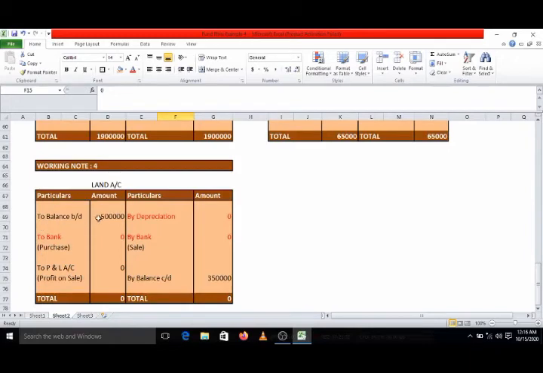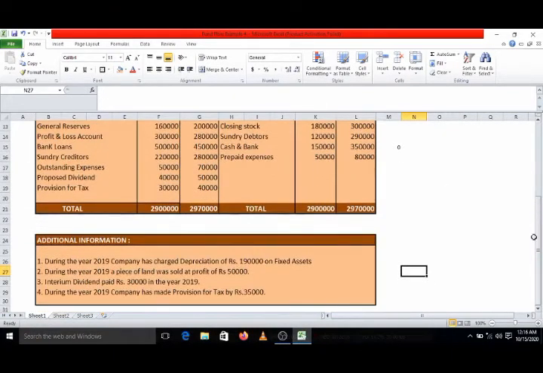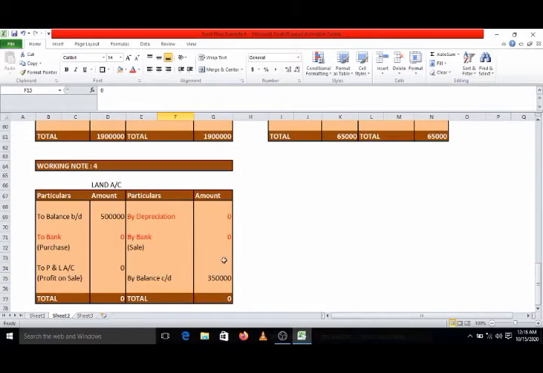In addition, it is mentioned in the second piece of information that during the year 2019, a piece of land was sold at a profit of rupees 50,000. The amount of sale is not known to us, but we know that one piece of land is sold at a profit of rupees 50,000. So we have to add that into this account.